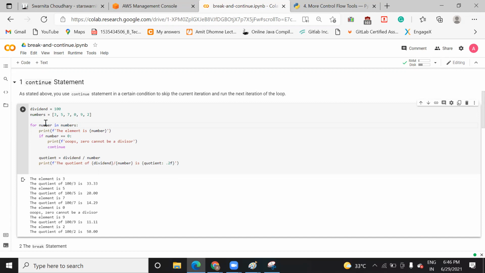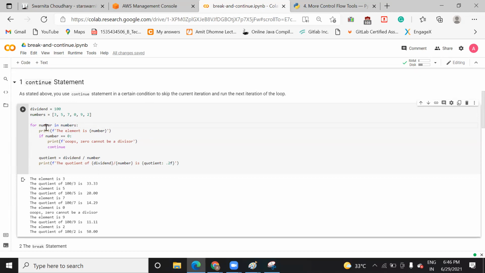So here you can take anything. This particular temporary variable, you can take any name, whether i, n, a, b, c, d, whatever you like. It means that this is your temporary variable, which will run this loop based on the number of elements present in this list. So this will run 6 times and be initialized with each element present in this list.